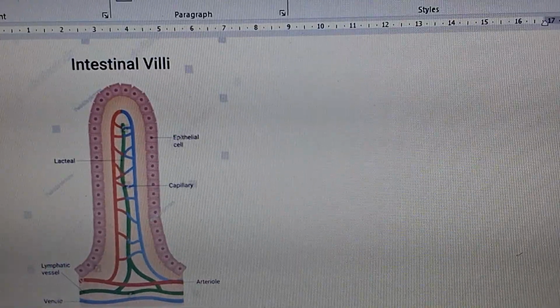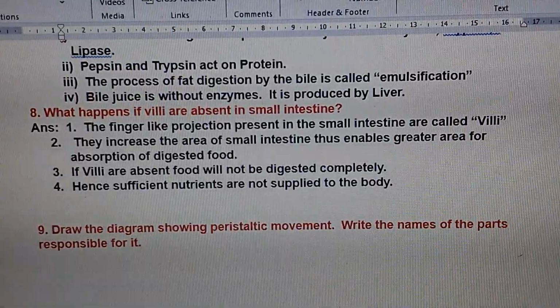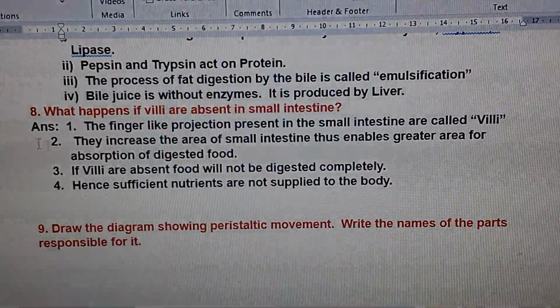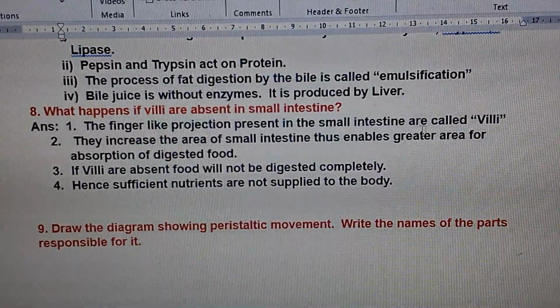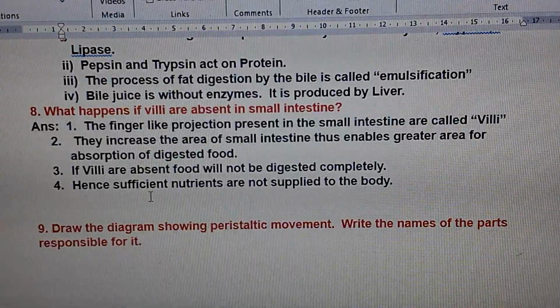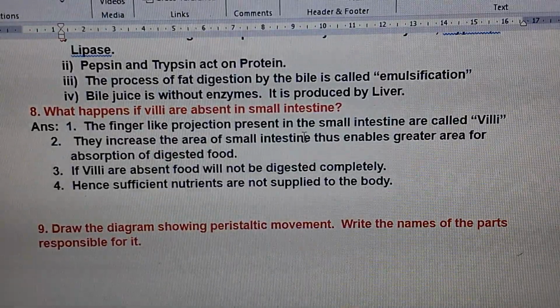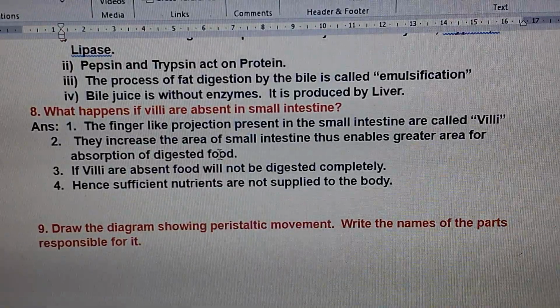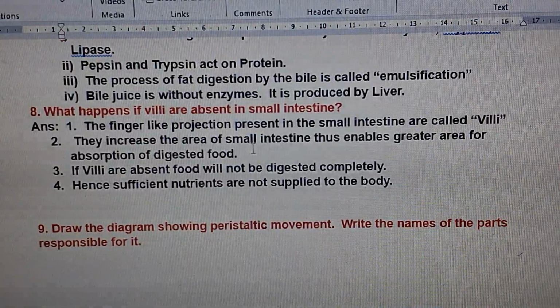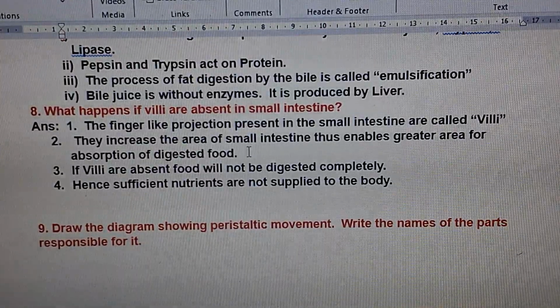So let us go to the answer. The finger-like projections present in the small intestine are called villi. They increase the area of the small intestine, thus enabling a greater area for absorption of digested food.